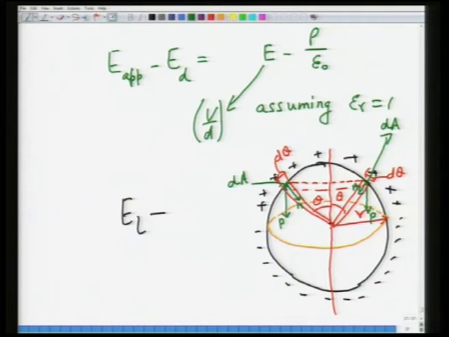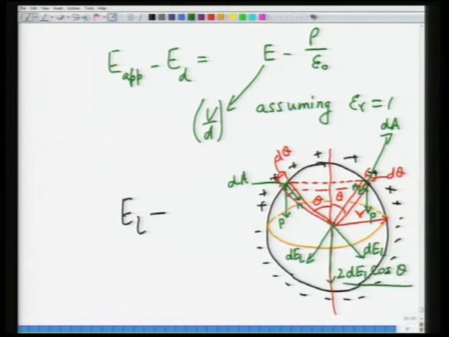As a result, polarization makes an angle theta to the surface normal of area dA, and each of these gives rise to a field which is dEL. And what you get here is 2 dEL cos theta.